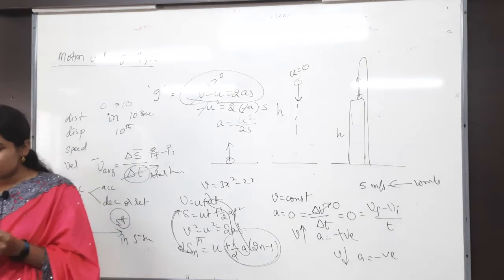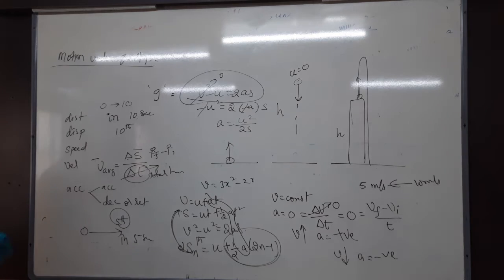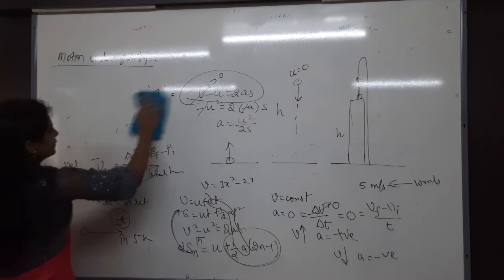Okay? Next, motion under gravity. Next topic is motion under gravity.